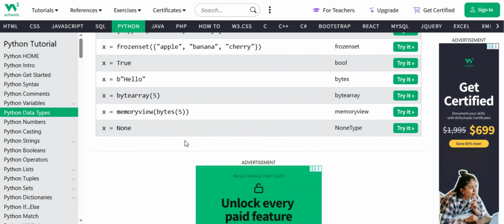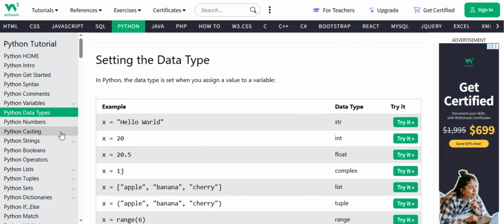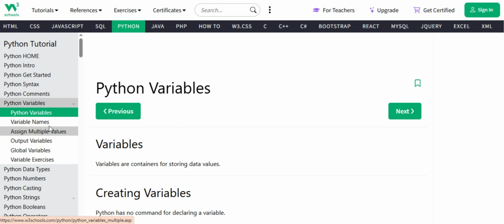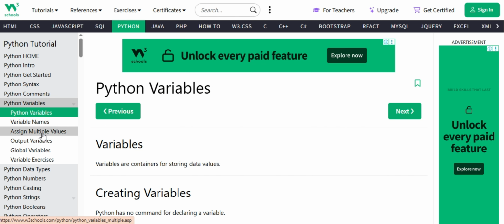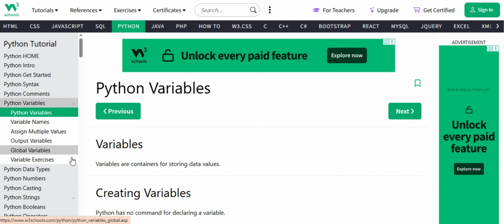If you want to know about data types, you need to have knowledge about variables, and variables are divided into several topics: variable names, assign variable, multi-line variables, output variables, global variables, and variable exercise. You must have knowledge about these variables.